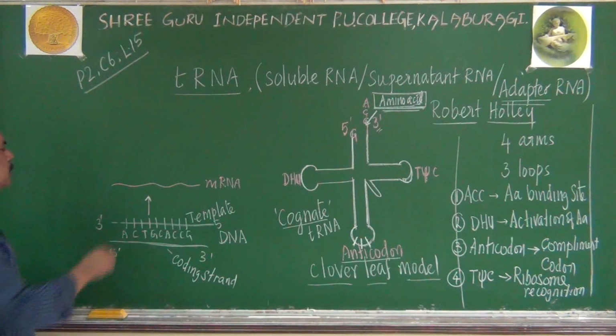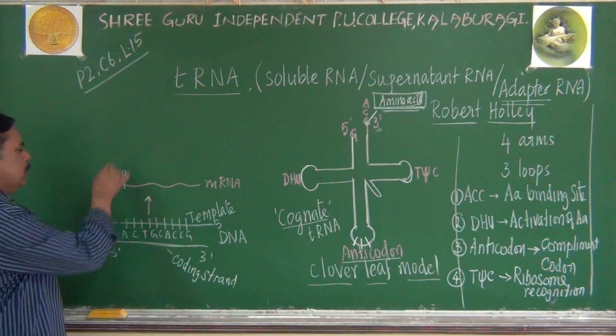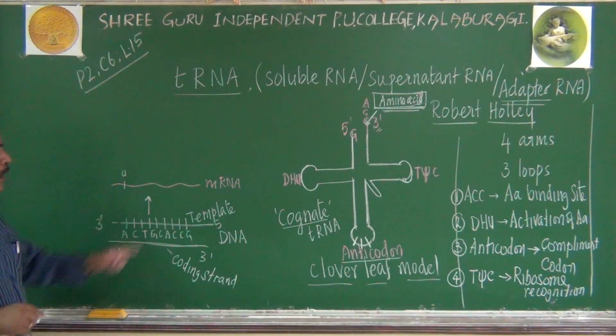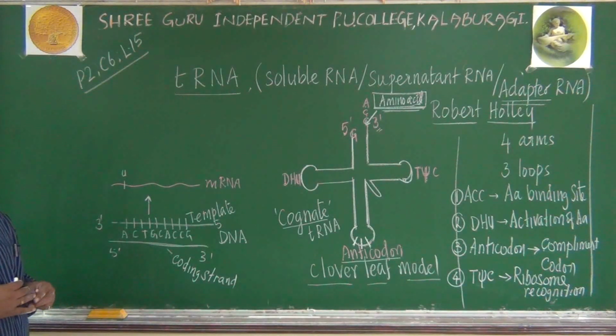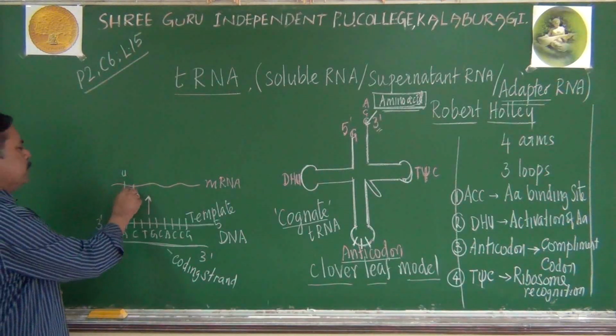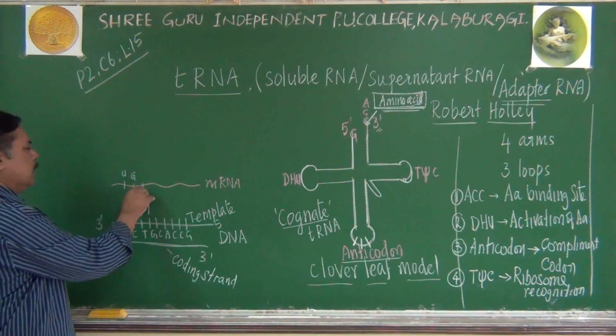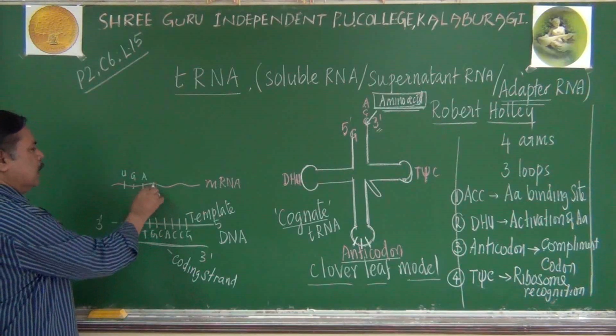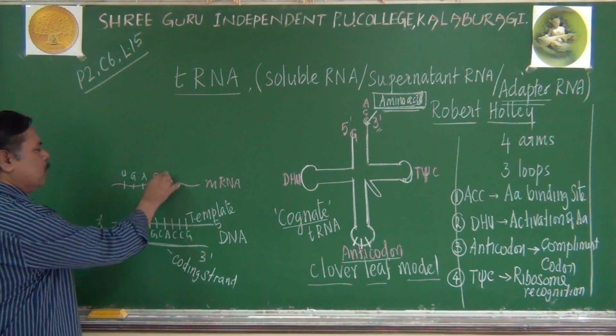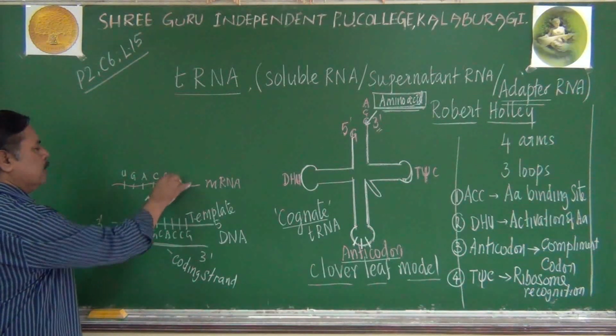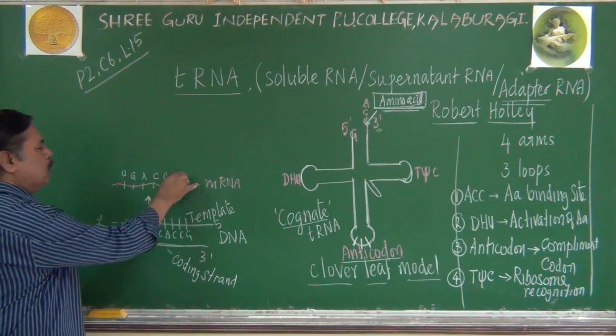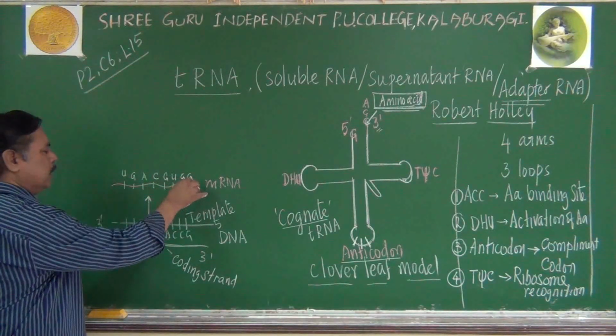Here adenine means complementary to that, uracil will be present, because RNA will not carry thymine. Here cytosine means it will have guanine. Here thymine means adenine. Again cytosine, again guanine. Like this, they will carry their own complementary bases.